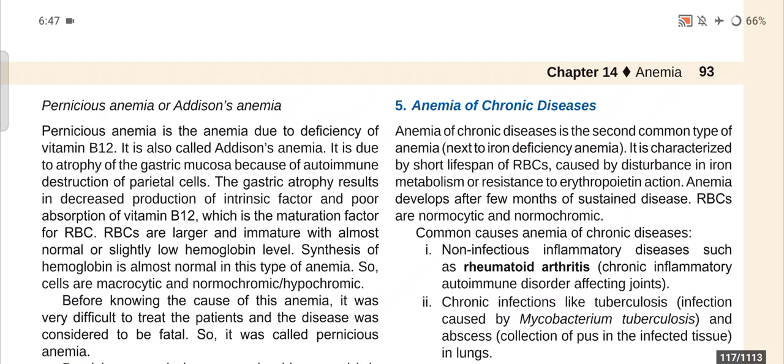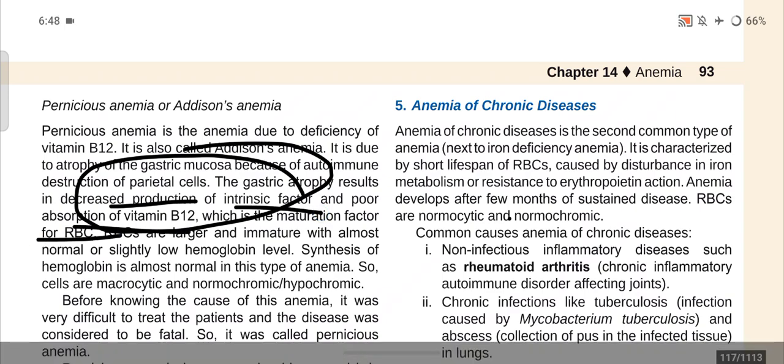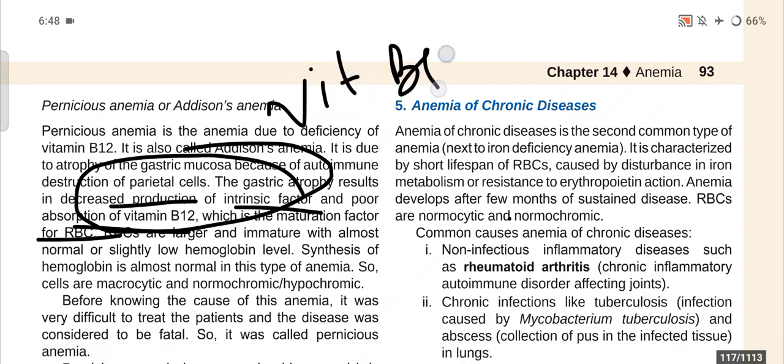So the main reason behind this is the atrophy of the gastric mucosa, and the reason behind that is the autoimmune destruction of the parietal cells. Now, the gastric atrophy results in decreased production of intrinsic factor and poor absorption of vitamin B12. As the absorption is lacking, that's why the anemia occurs. Vitamin B12 is the maturation factor for RBC, and it is much needed for the maturation of RBC.